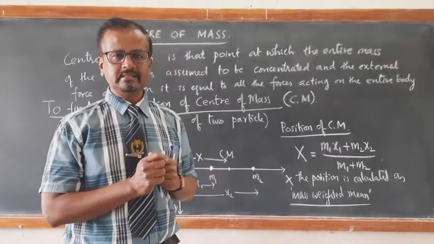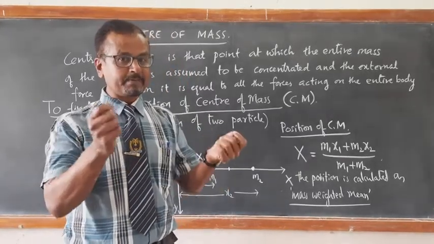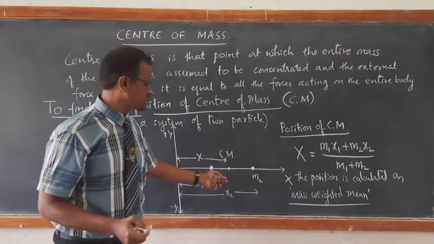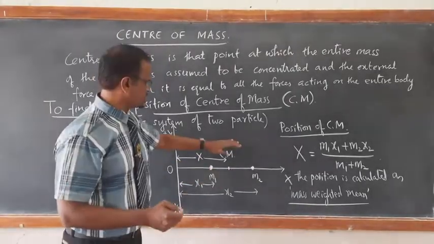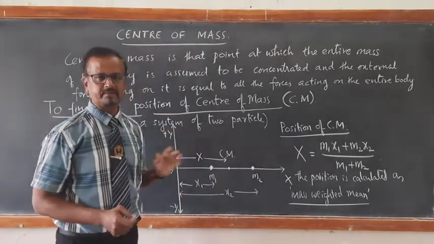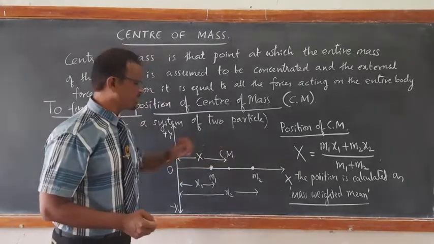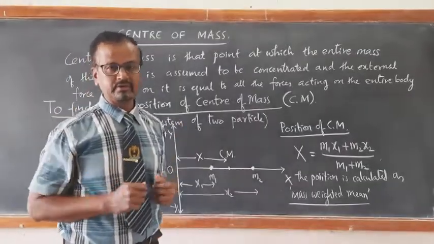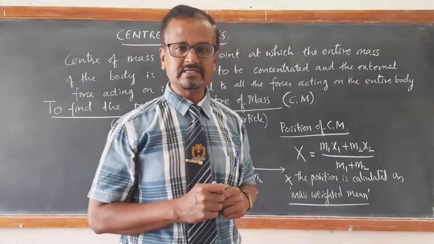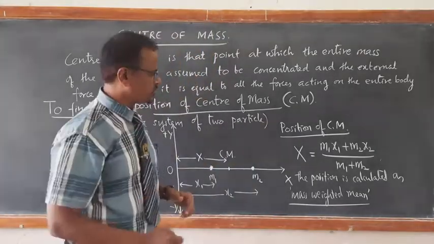Now let us see a third particle not lying on this x-axis. If it is lying somewhere here, on the xy plane, then how do we find the center of mass? It's interesting. Before that, let me conclude one more thing.